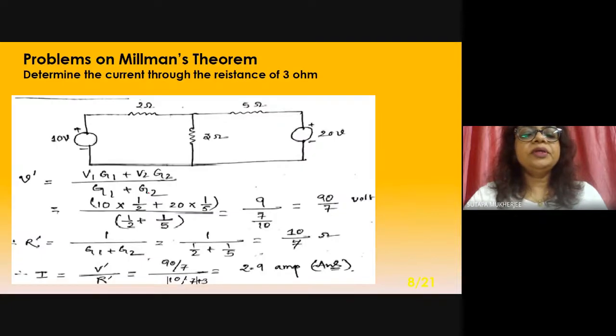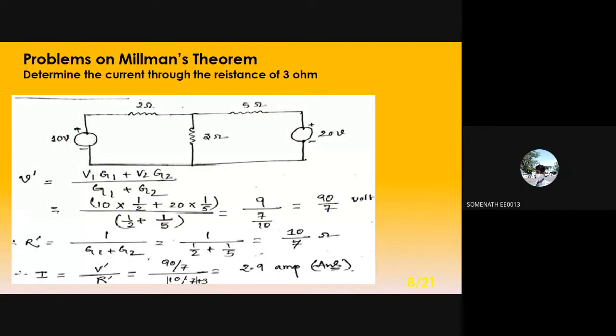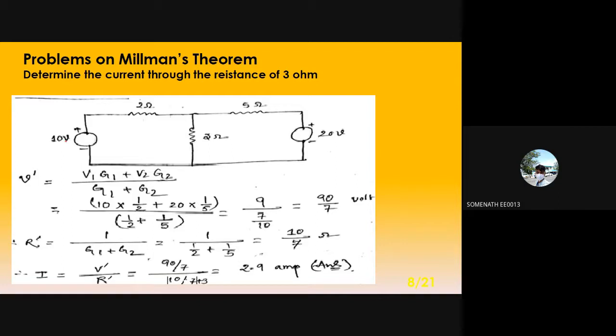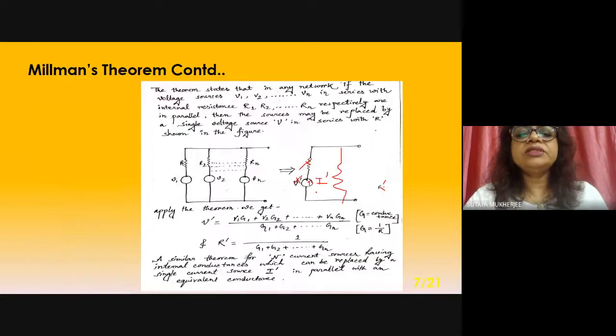So what is V dash here? V dash is the equivalent voltage. This total thing is replaced by this equivalent circuit.